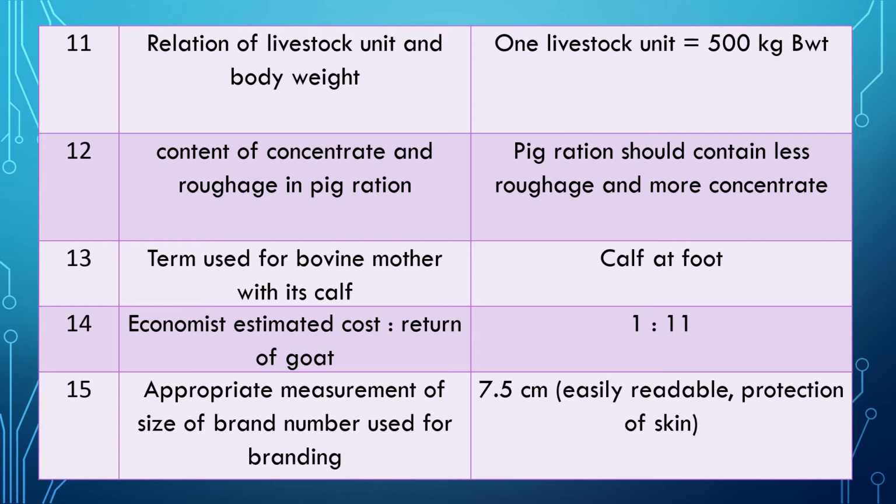At the same time, when branding is performed, if the number is small, it causes necrosis of the skin and healing will be difficult. So, the larger the number, the more space, and that protects the skin. There are several other purposes also.